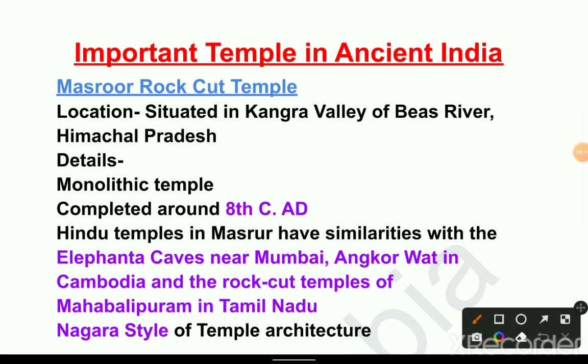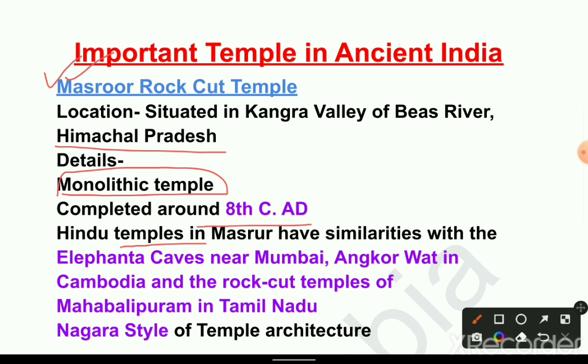Today's topic is important temples in ancient India. Let's start. First, Masrur Rock Cut Temple. Location: situated in Kangra Valley of the Beas River in Himachal Pradesh. Details: monolithic temple, very important, completed around 8th century AD.